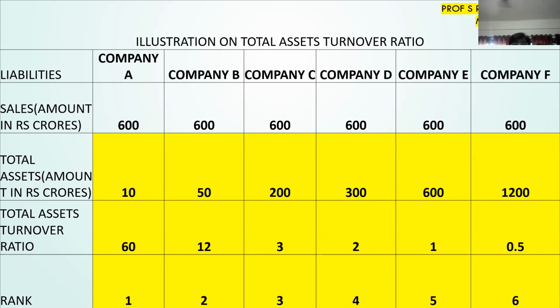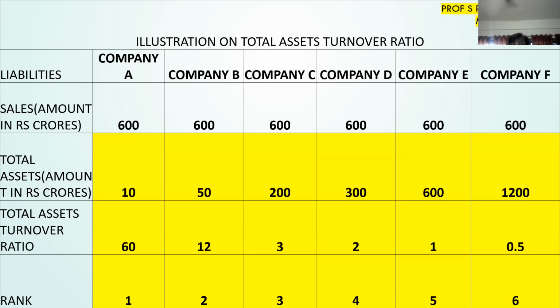If you calculate on similar lines for companies B, C, D, E, etc., you will get total assets turnover ratios of 12, 3, 2, 1 and 0.5. So the first company is a very good company because with the help of minimal assets, they are able to maximize their sales. So it is ranked number 1.